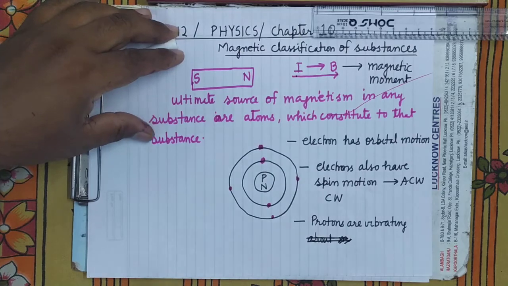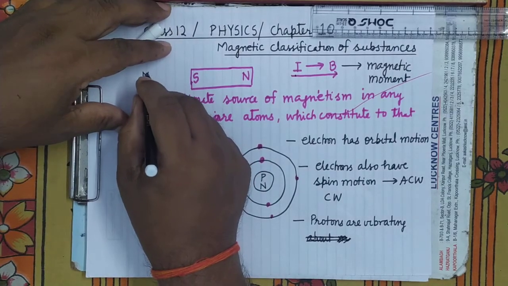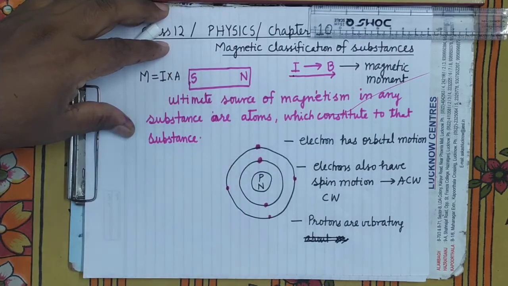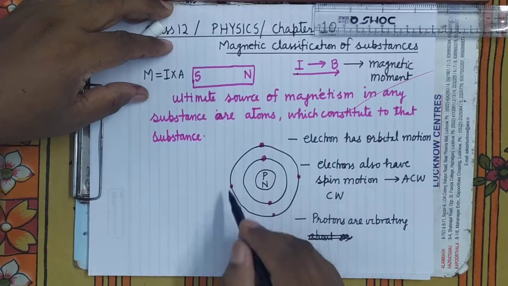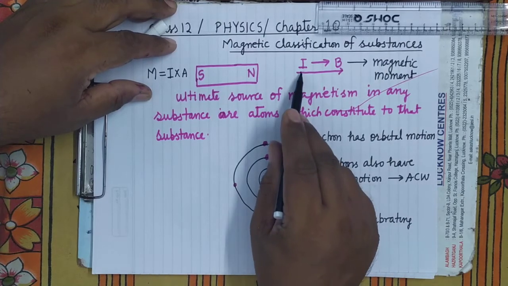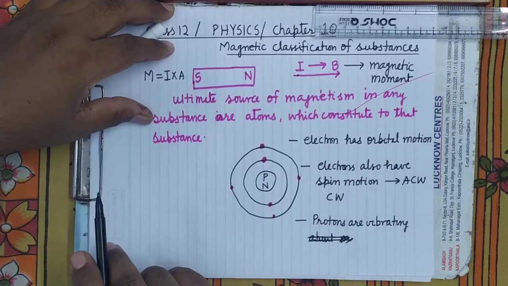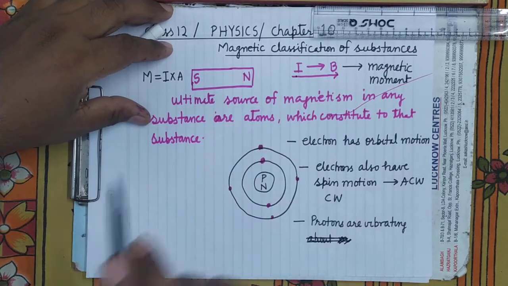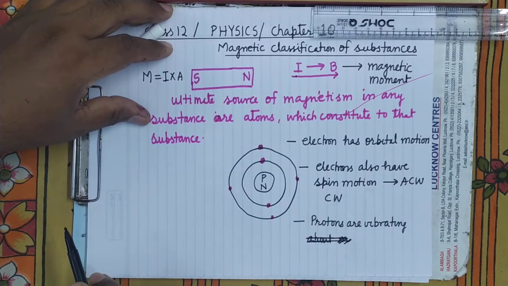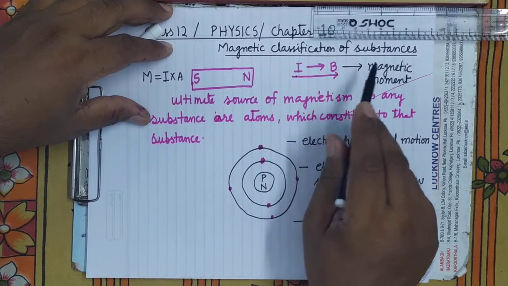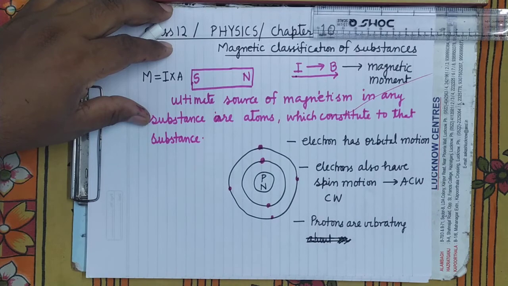About this you know, magnetic moment M equals I into A. So electrons have the orbital motion, therefore they will produce an electric current because the electron is a charged particle. When they produce the electric current, a magnetic field will be produced, and that can be measured by the magnetic moment.